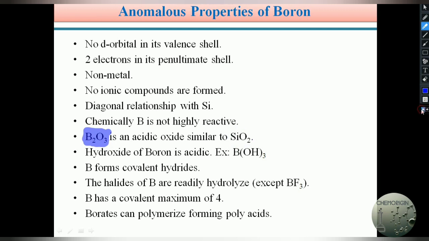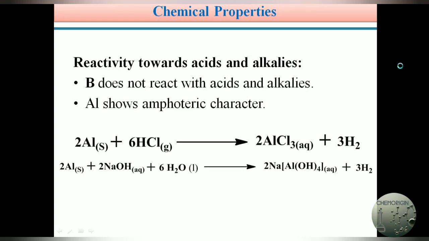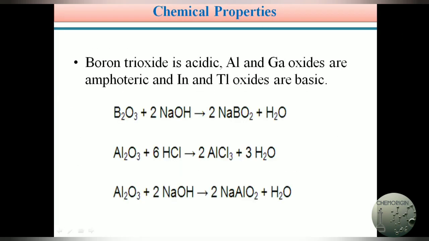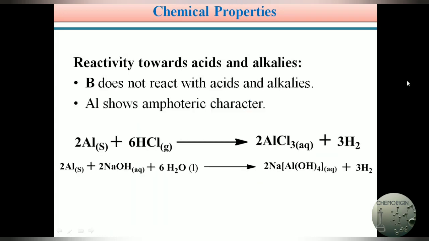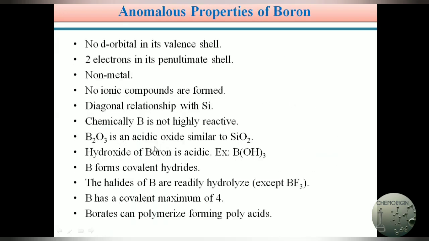In the module 1 video we already discussed this point in the chemical properties. B2O3 is acidic, hence it reacts with NaOH. Whereas aluminum and gallium oxides are amphoteric, reacting with both acids and bases, and indium and thallium oxides are basic, boron trioxide is acidic.